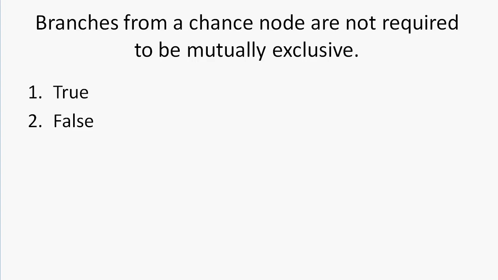So if you have 3 options, and the first probability is 0.1, the second probability is another 0.1, the last probability must be 0.8. The sum of each of these probabilities equals 1.